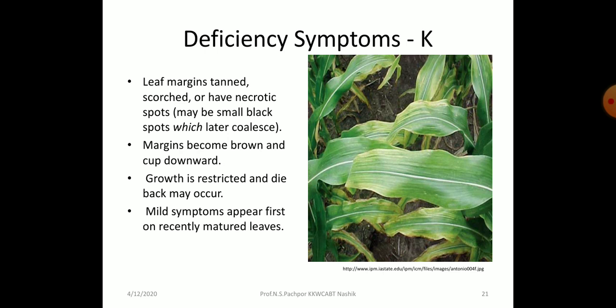Then mild symptoms appear first on recently matured leaves. Particularly, potassium deficiency mostly occurs in the younger parts or younger leaves of the plant because potassium is considered an immobile element.